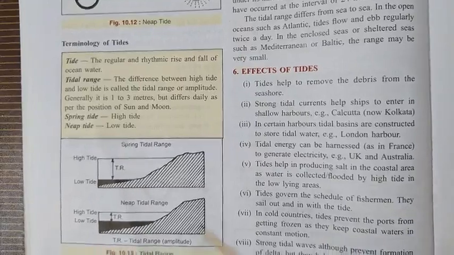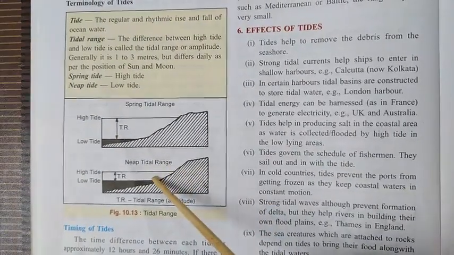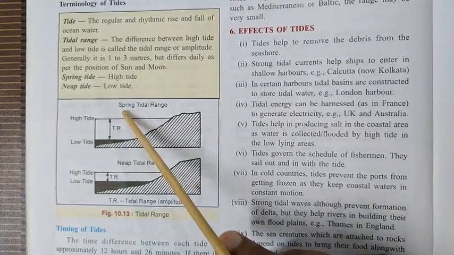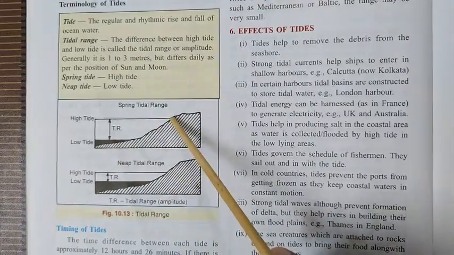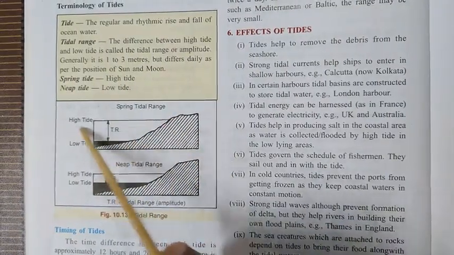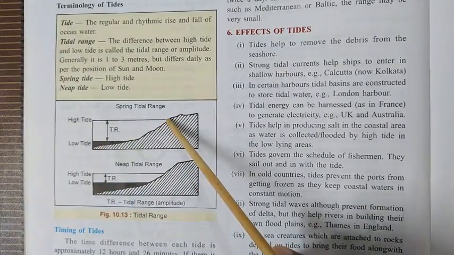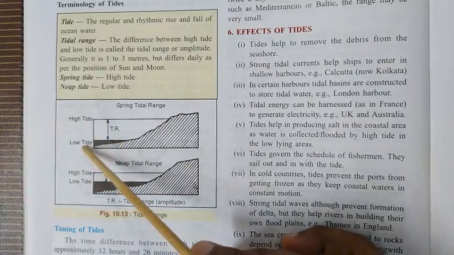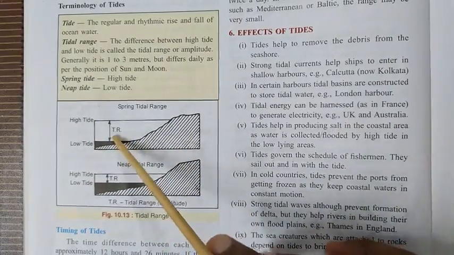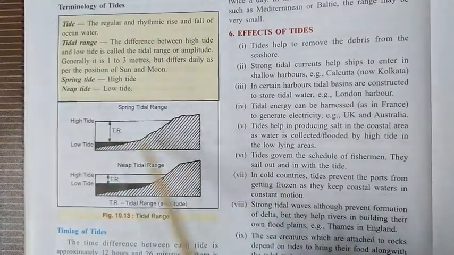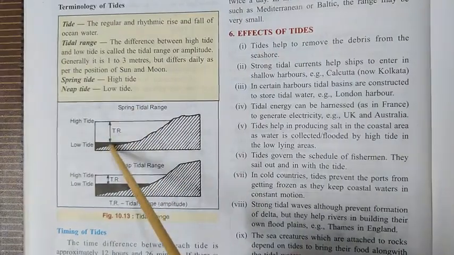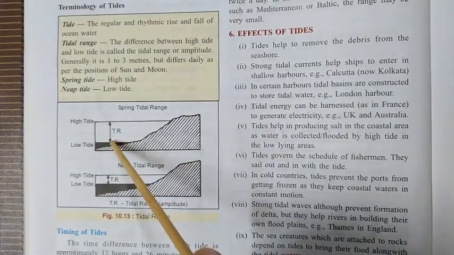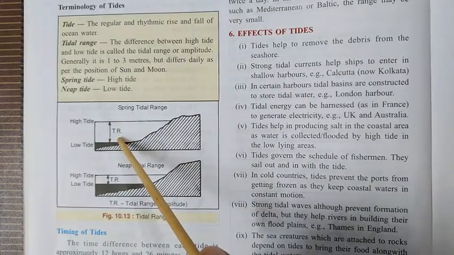There are the two types of tide I have already explained. First is the spring tidal range. During the spring tide, I told you the high tide becomes very, very high. It comes up to here. This high tide comes up to here, and the low tide becomes very, very low. The difference between the low tide and the high tide is called the tidal range. During the spring tide you can see the tidal range is very, very high. The tidal range is much higher.